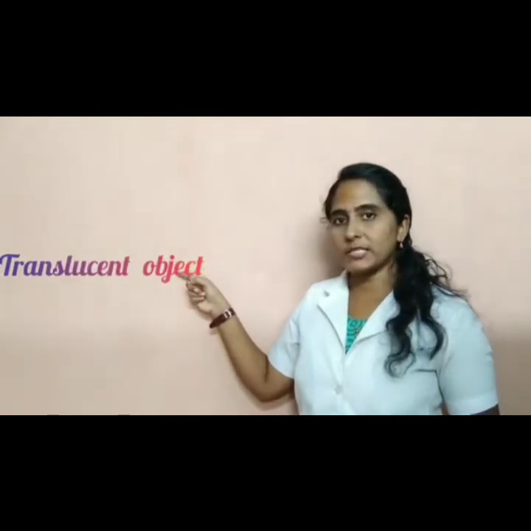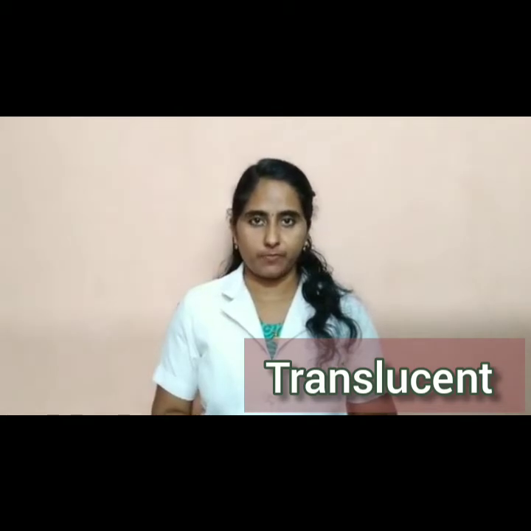Objects are classified in three categories: transparent objects, translucent objects, and opaque objects. Objects through which we can see clearly are known as transparent objects. Objects through which we can see but not very clearly are known as translucent objects. If we cannot see through an object at all, it is known as an opaque object. So let us learn in detail what transparent, translucent and opaque objects are.